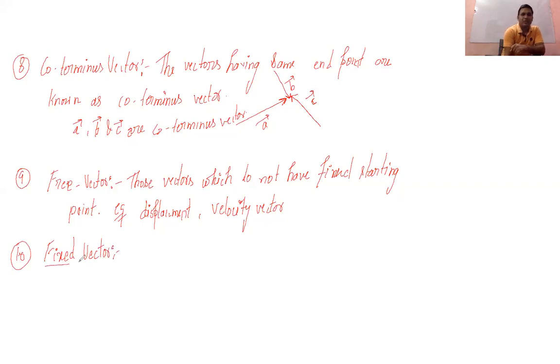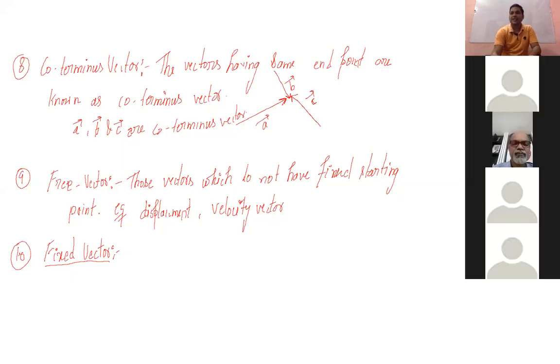So when we talk about the position vector, its starting point always lies at the origin. Okay, the starting point will always be at the origin.